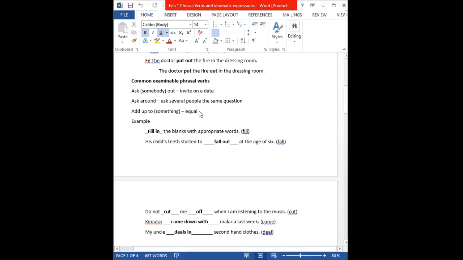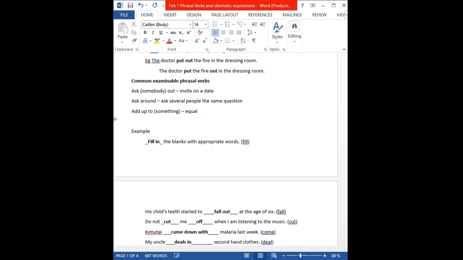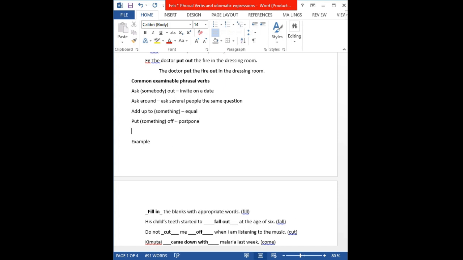So here we can have other examples. Some of the common phrasal verbs that are usually tested in KCSE. One we have is put something off, which means to postpone, whereby you can be told that the meeting was put off by the chairman. So it simply means to postpone.